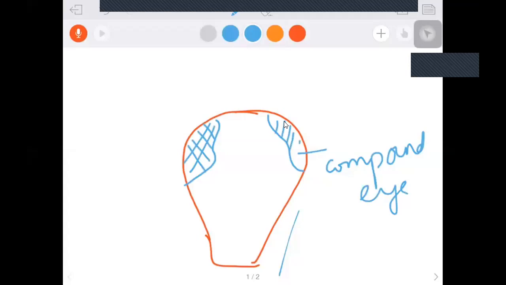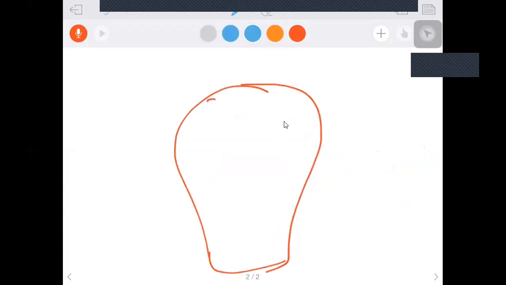Do you know each compound eye is made of 2000 eyes? That means 2000 plus 2000, 4000 eyes can be seen. This area is called the vertex. The top of the head is called the vertex. In this area, we can see the epicranial suture. Let me draw the compound eye again. This epicranial suture is dividing the epicranium into two epicranial plates.